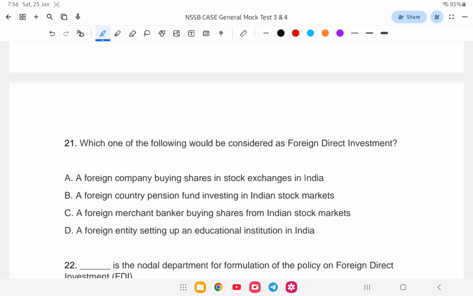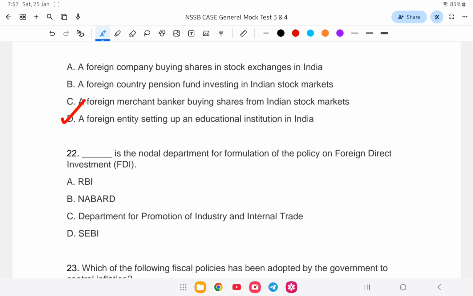Question number 21. Which of the following would be considered as foreign direct investment? A foreign company buying shares in stock exchanges in India, a foreign country pension fund investing in Indian stock market, a foreign merchant banker buying shares from Indian stock market, or a foreign entity setting up educational institution in India. So the answer is what? Option number D. That is a foreign entity setting up an educational institution in India.